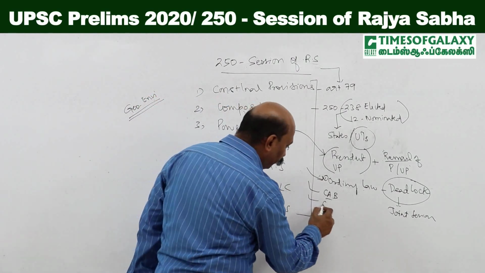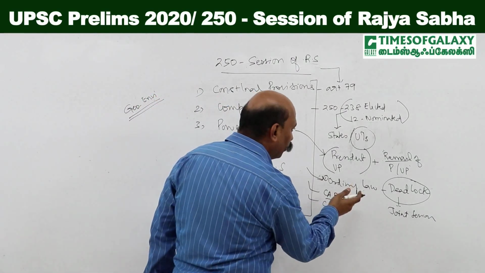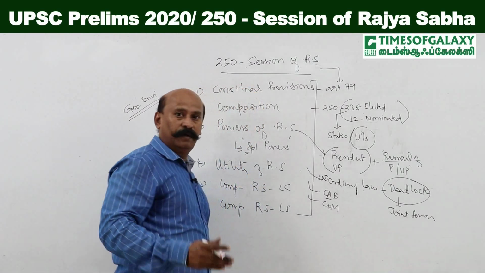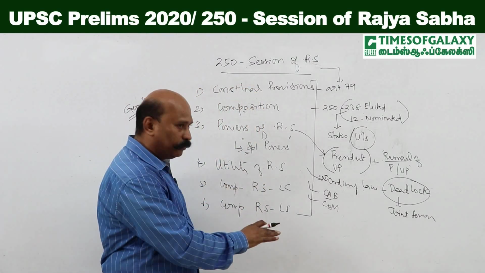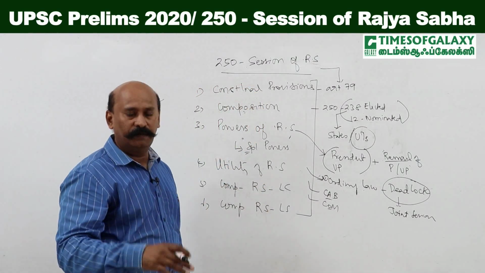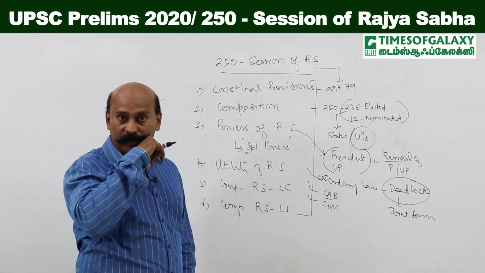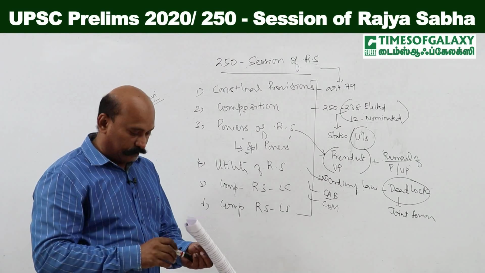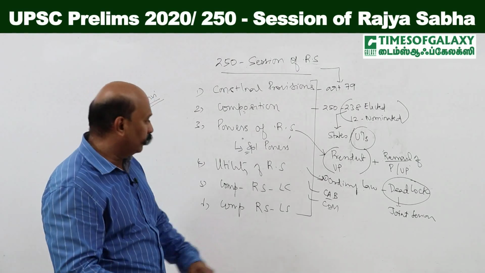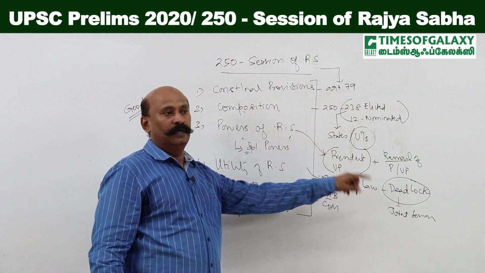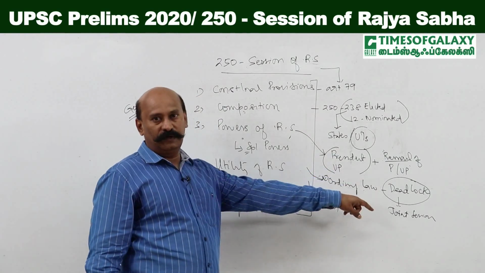Similarly, a member of the Council of Ministers can be a member of either house of the Parliament. He can be a member of Rajya Sabha or a member of Lok Sabha. Both can become members of the Council of Ministers. Even the Prime Minister can be drawn from the Rajya Sabha. And importantly, if the Prime Minister is a member of Rajya Sabha, he will be called the Leader of the House of the Rajya Sabha.